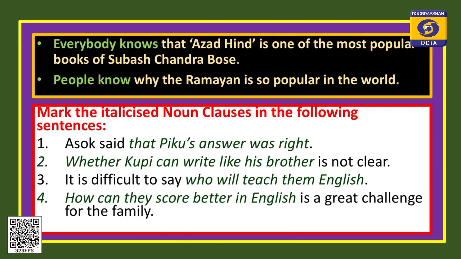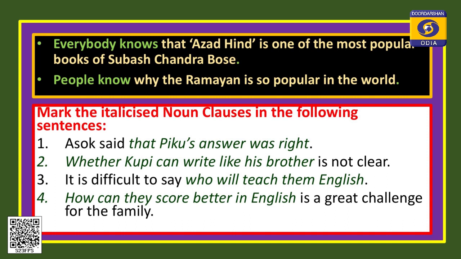Now, you see, everybody knows that Azad Hind is one of the most popular books of Subhash Chandra Bose. People know why the Ramayana is so popular in the world. Now you look at these 2 sentences. In sentence 1, the clause begins with that. In sentence 2, in the black colored box, the clause begins with why, a relative pronoun.